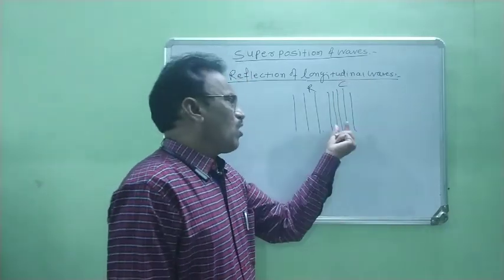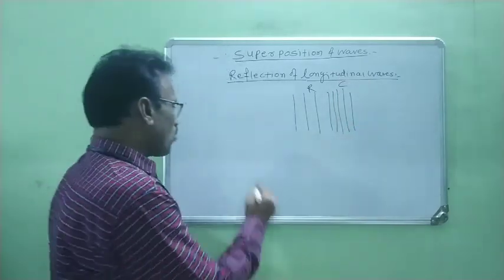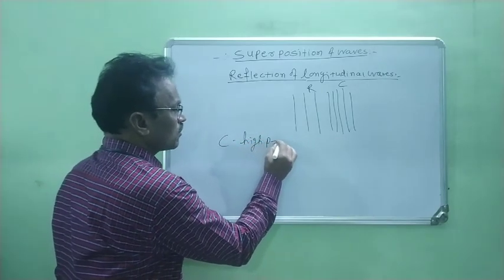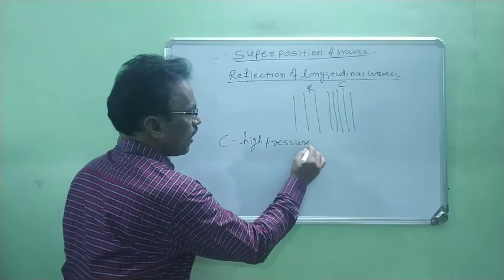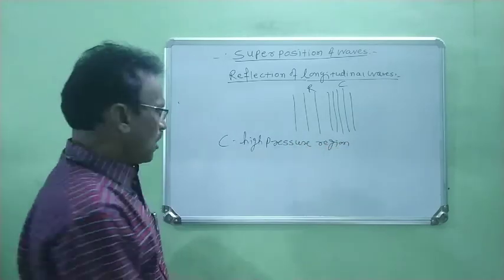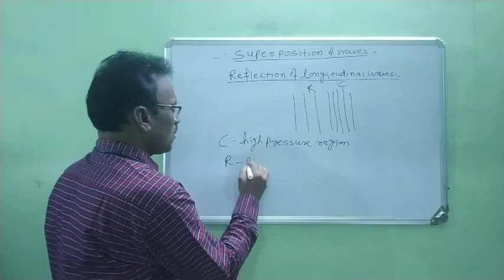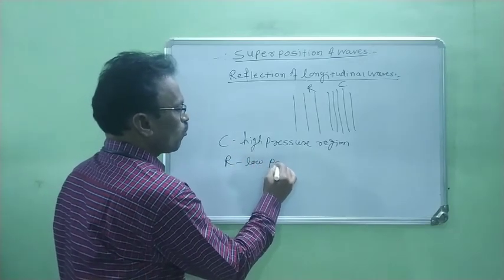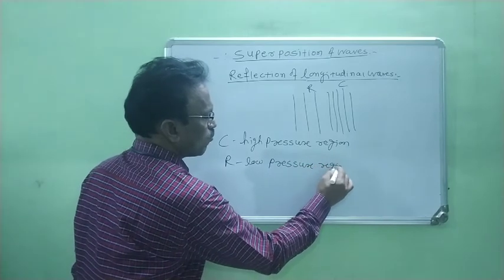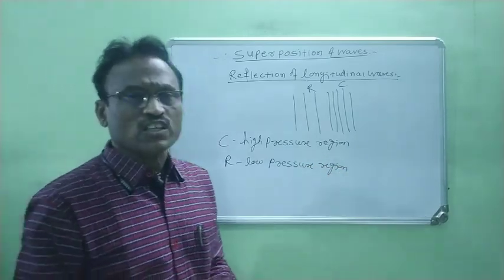Now we know what compression is. Compression is known as a high pressure region, and rarefaction is known as a low pressure region.